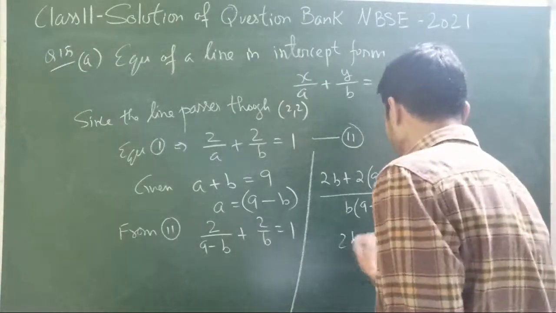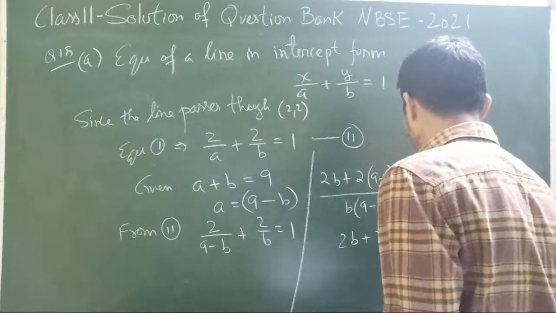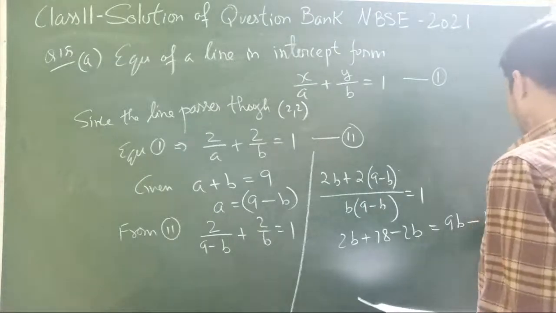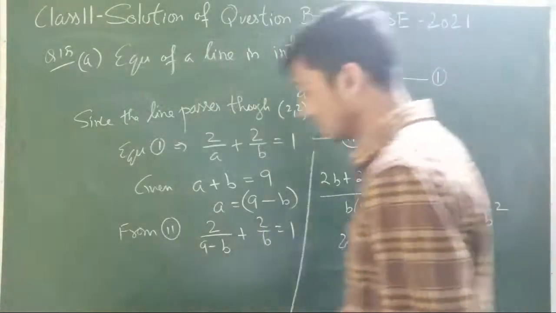So, okay, 2b plus 2 nines are 18 minus 2b. I'm just cross multiplying. 9b minus b squared. So 2b, done.